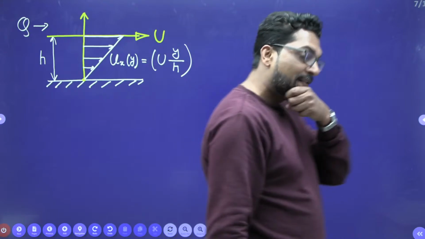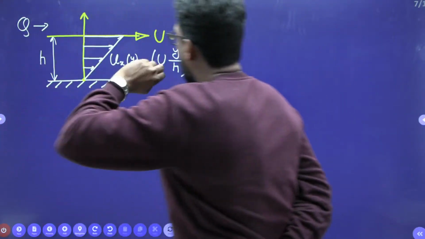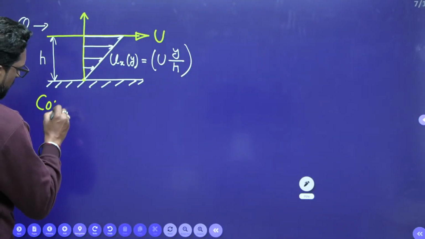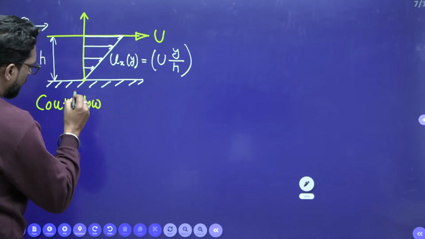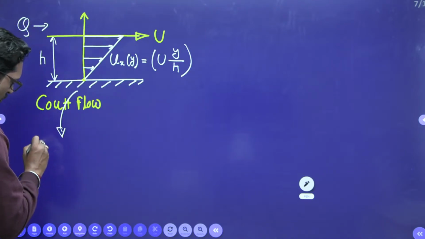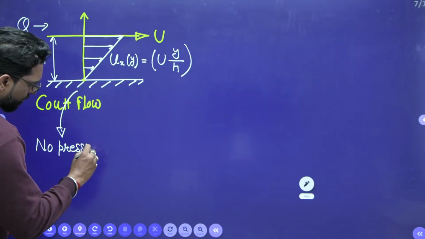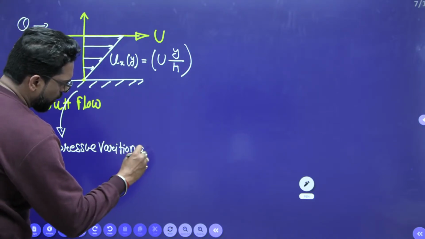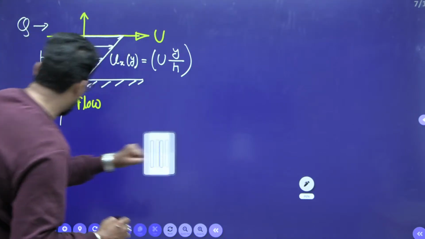The profile can be of any type, but we take it simply as linear, that means this is your Couette flow. What is the characteristic of the Couette flow? No pressure variation along x.